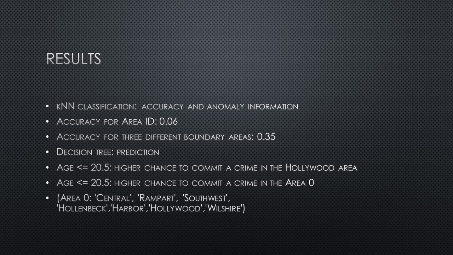It indicates that a person whose age is less than or equal to 20.5 is predicted to commit a crime in the Hollywood area because the percentage of the sample size is higher and the Gini value is also higher. However, this condition seems less accurate due to the many classes in a target. When area ID types are classified as three different boundary areas to make the prediction manageable, the decision tree indicates that a person whose age is less than or equal to 20.5 is predicted to commit a crime in the area 0 because the percentage of sample size is higher and Gini value is similar among all leaves.